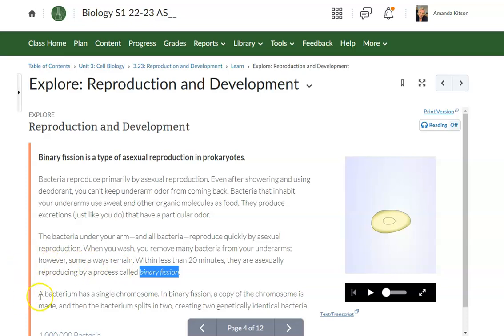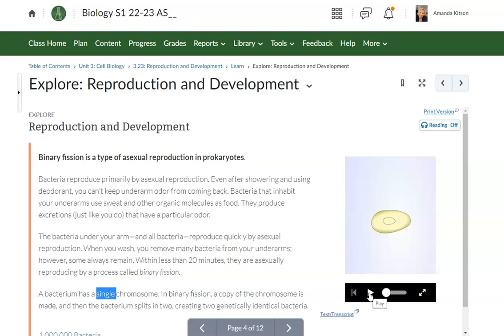A bacterium has a single chromosome, just a single one. We have 46, right? Chromosomes. Bacteria just have a single chromosome. And in binary fission, a copy of the chromosome is made, and then the bacterium splits in two, which creates two genetically identical bacteria. That's it. Binary fission. Bi means two, so they split in two. Fission means to split. So here we have a little video that shows the very simple process of binary fission, which is a type of asexual reproduction.